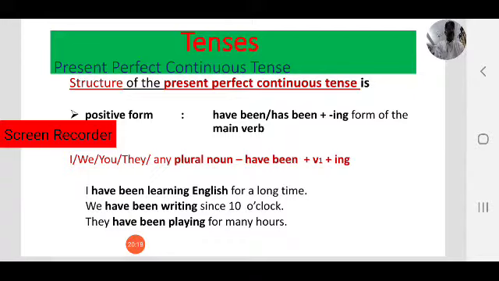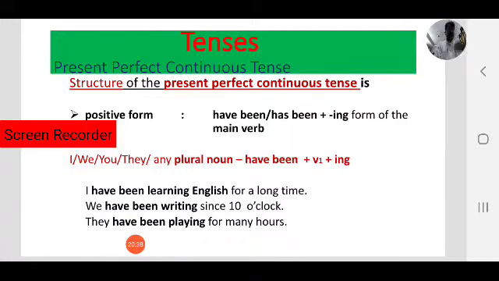We have been writing since 10 o'clock. Have been writing. Here we have to use have been. They have been playing for many hours.